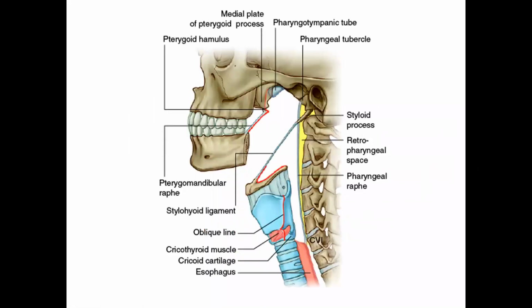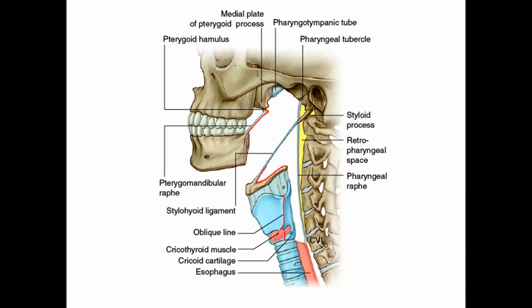The three constrictors have attachment to the base of the skull. That's the superior constrictor. There are two pterygoid plates in relation to the base of the skull. The lateral pterygoid plate is for the attachment of the pterygoid muscles, which are muscles of mastication. On the outer side of the lateral pterygoid plate is the lateral pterygoid muscle, and on the medial surface of the lateral pterygoid plate is the medial pterygoid muscle.